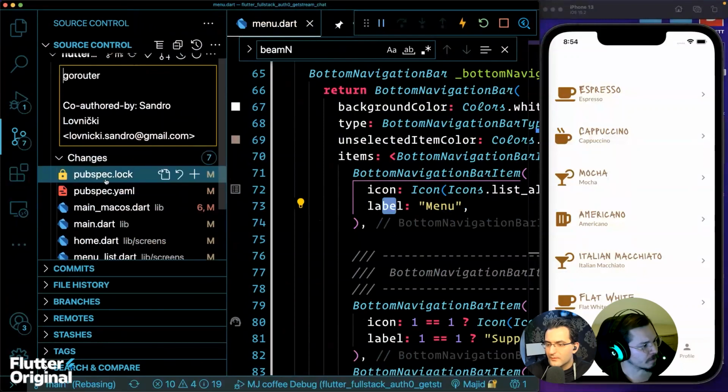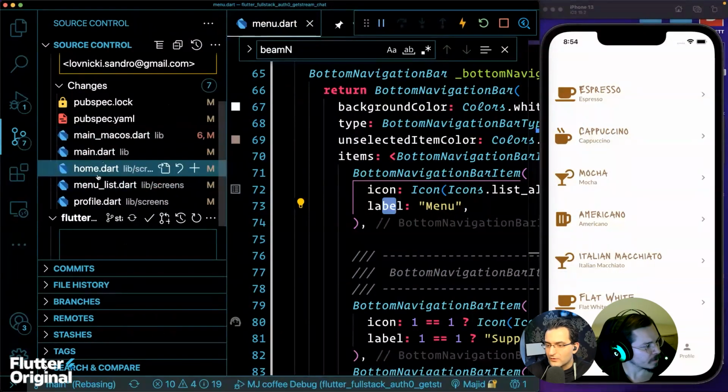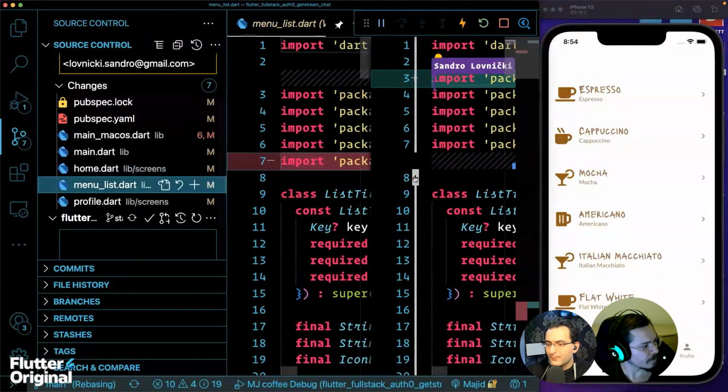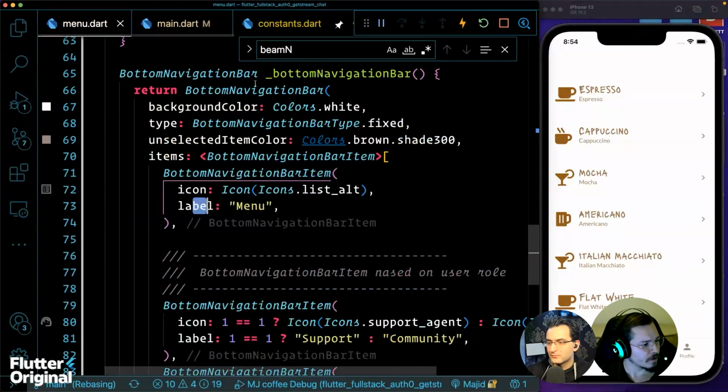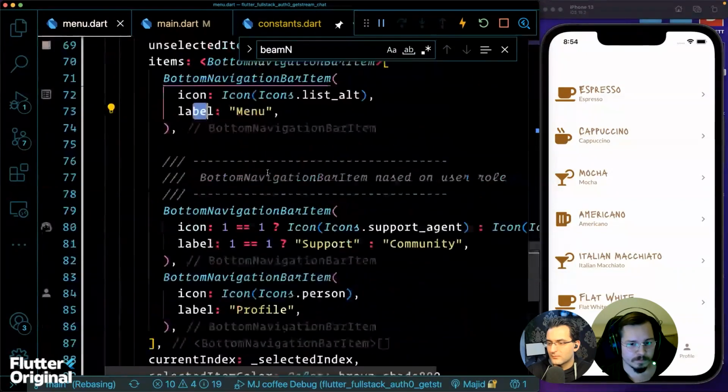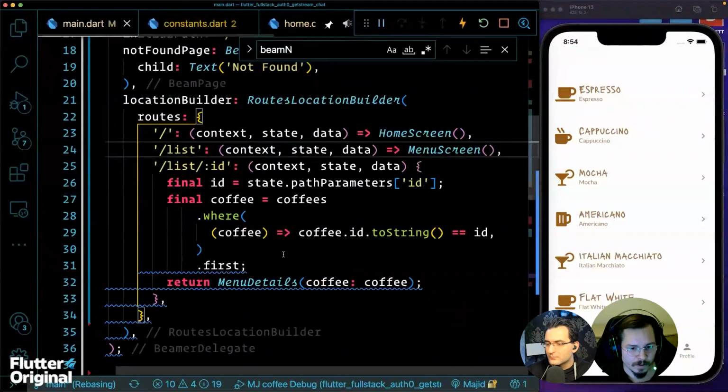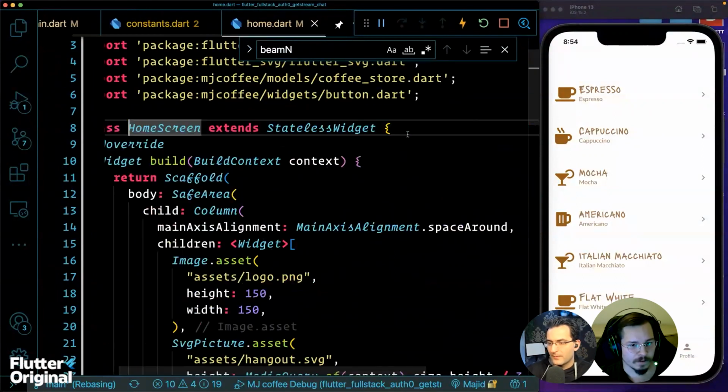That's beam to named. No, I know. I just want. Yeah, it was in. Here we go. Once more.